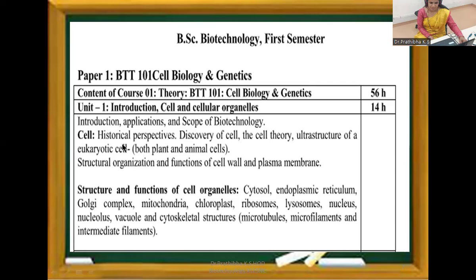Then Cell: historical perspectives, discovery of cell, the cell theory, ultrastructure of a eukaryotic cell, both plant and animal cells. Here you are studying only the eukaryotic cell, both plant and animal cells. Not much focus on the prokaryotic cell, but you need to understand the concept. Prokaryotic cell will come in the next semester, the second semester, in the microbiology paper.